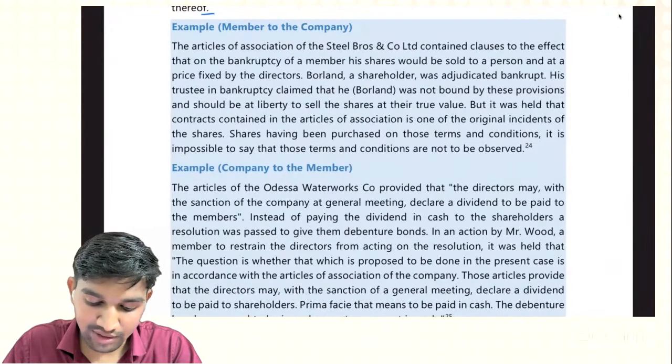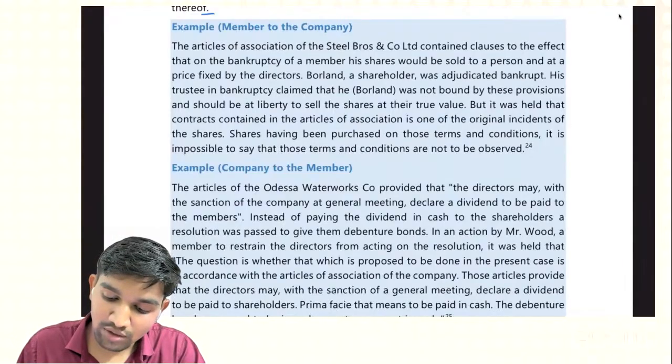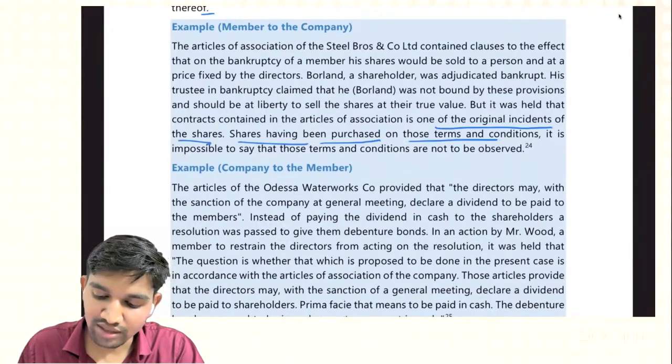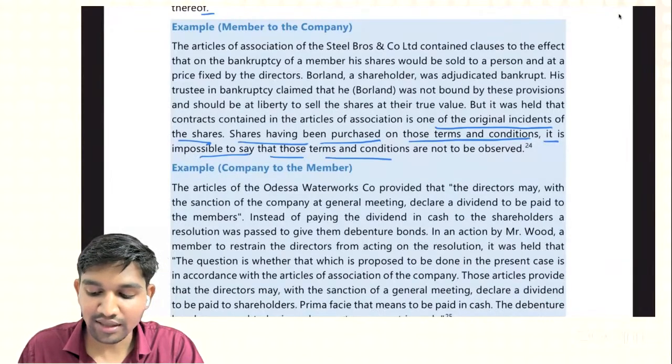But it was held that the contract contained in the Articles of Association is one of the original incidents of the shares. Shares having been purchased on those terms and conditions,